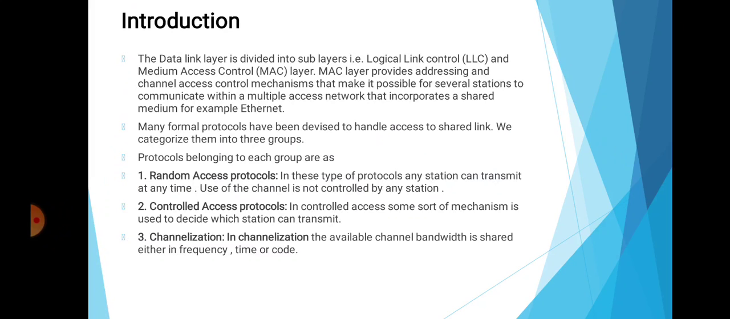Then here the introduction. The data link layer is divided into sublayers, that means the logical link control, LLC, and the medium access control, MAC layer. The MAC layer provides addressing and channel access control mechanisms that make it possible for several stations to communicate within a multiple access network that incorporates a shared medium, for example the Ethernet.